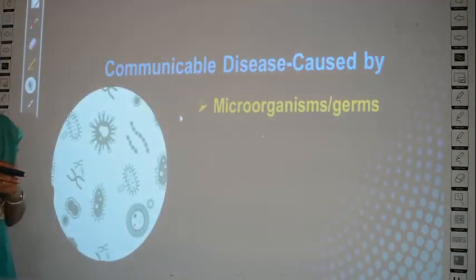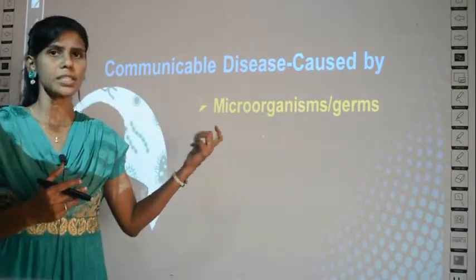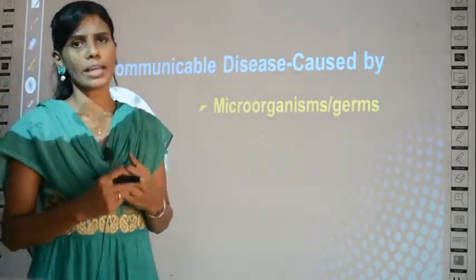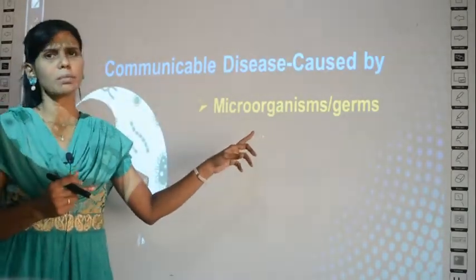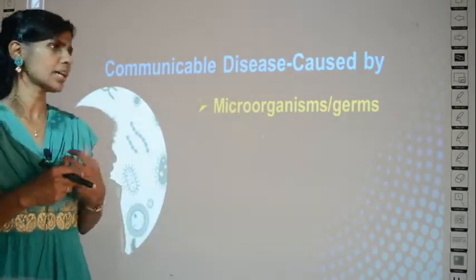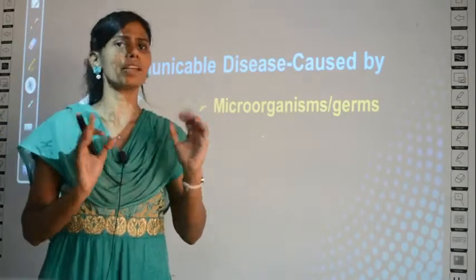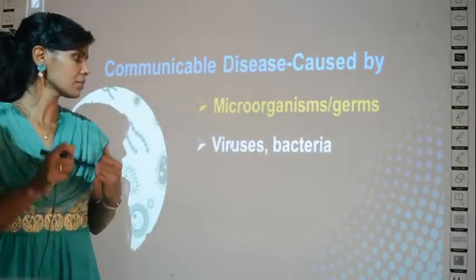Then you know how to define now: diseases which are transmitted from infected to healthy persons are called communicable diseases. Okay, what causes communicable diseases? Communicable diseases are caused by microorganisms or germs. Microorganisms of what type? What is a microorganism? Whatever you cannot see with your eyes, you call it a microorganism. It is a general term actually. Okay, so what all comes under this group of microorganisms?